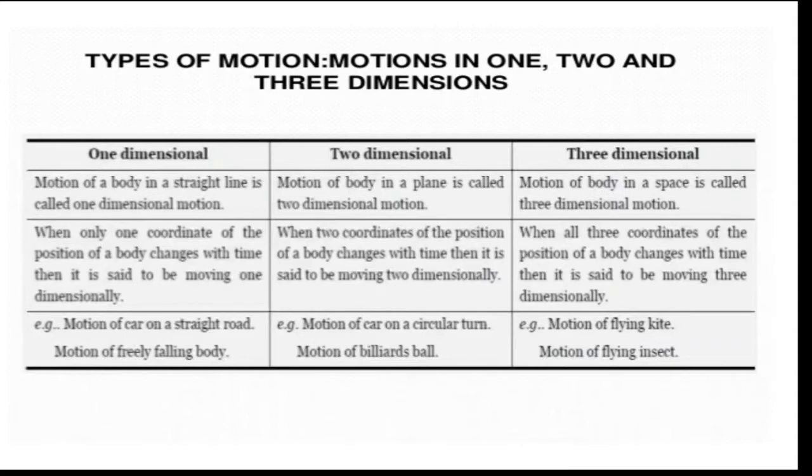Now, another categorization is there in which the motion is classified into 1, 2, and 3 dimensions. What do you mean by dimension? This word may be new to you. So, motion in 1 dimension, motion in 2 dimensions, motion in 3 dimensions.